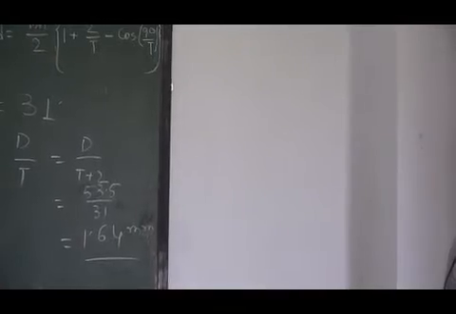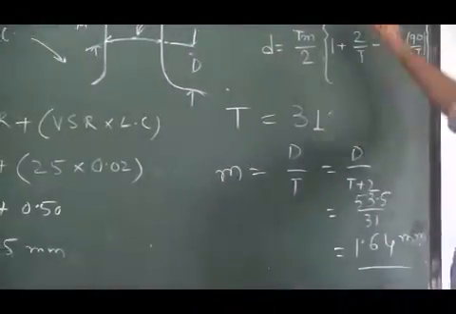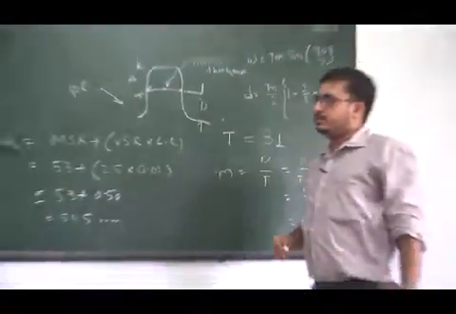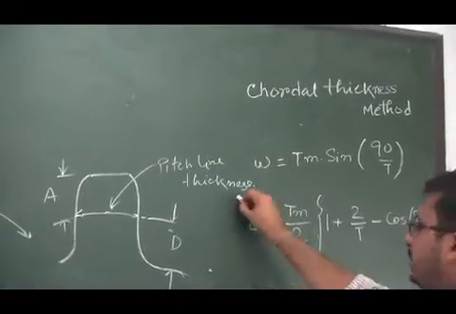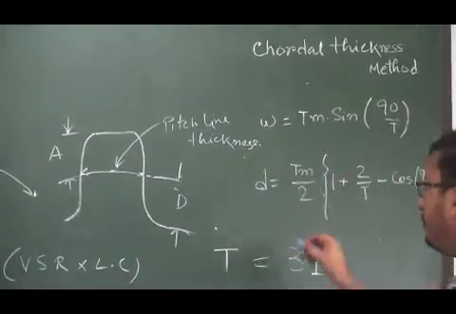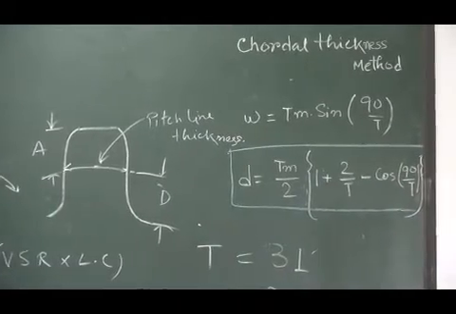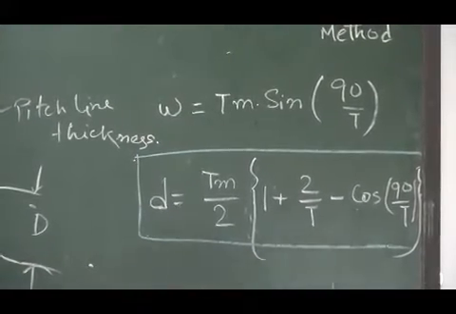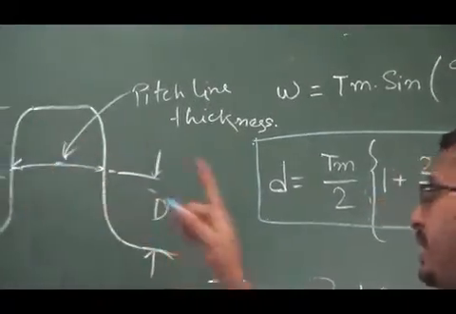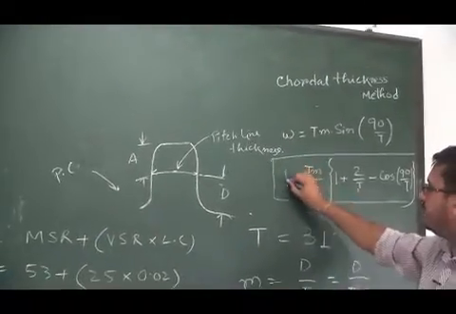Now what should we do? We should do it through this chordal thickness method. We already have two formulas. One formula is this formula, where d is denoted as the depth of the tooth.